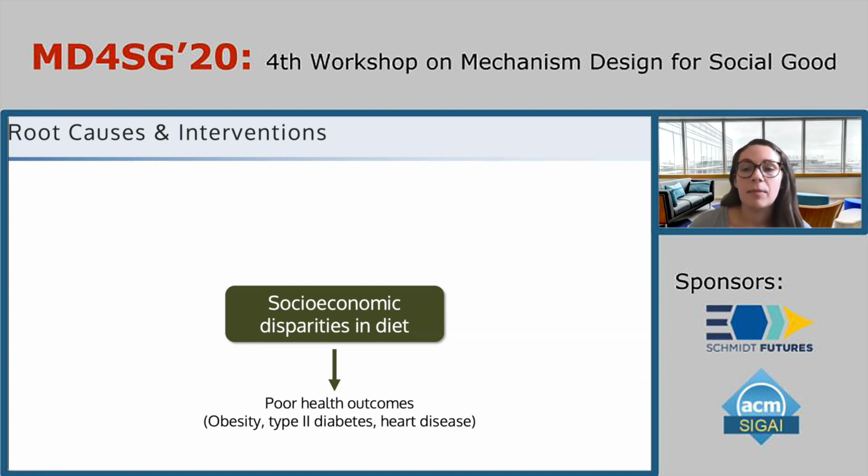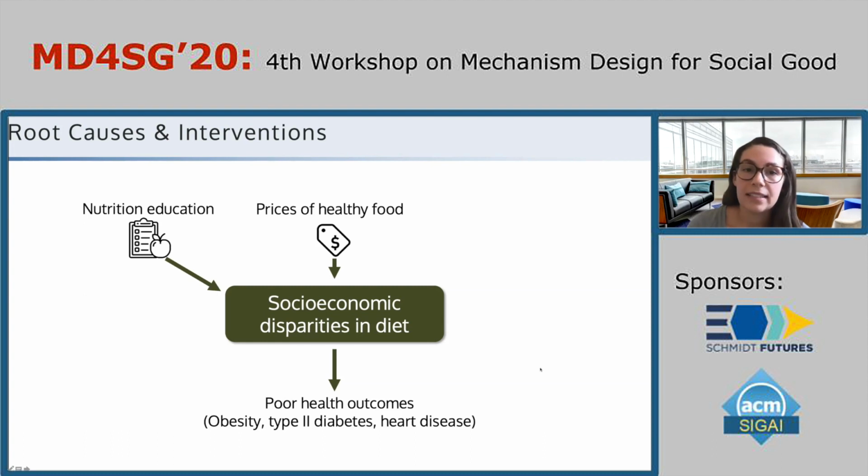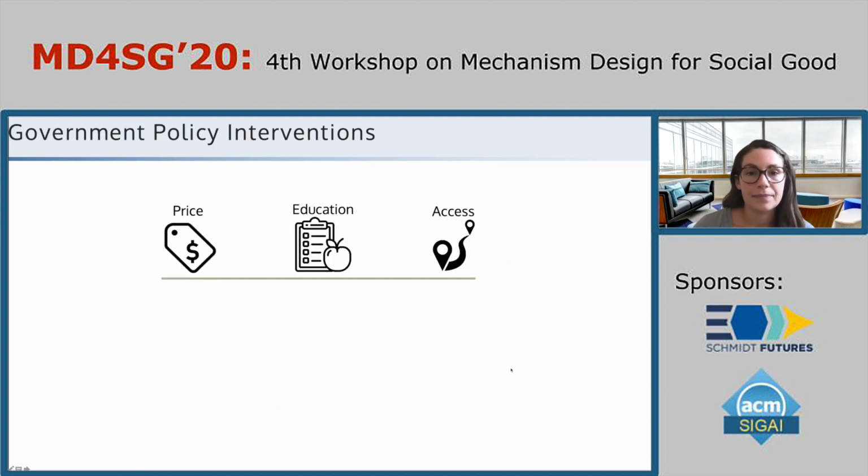And there are many possible explanations for this disparity. So the price of healthy food as well as nutrition education are likely to play a role. And additionally, the local food environment has been pointed to as a potential contributor to the diet disparity. So in food deserts, which are areas where many households do not have access to grocery stores, the diet disparity is particularly pronounced. In order to combat the socioeconomic disparity in diet, the government currently funds interventions in each of